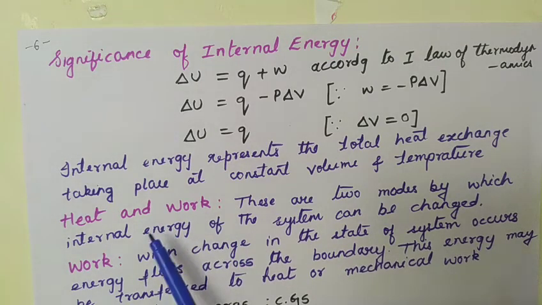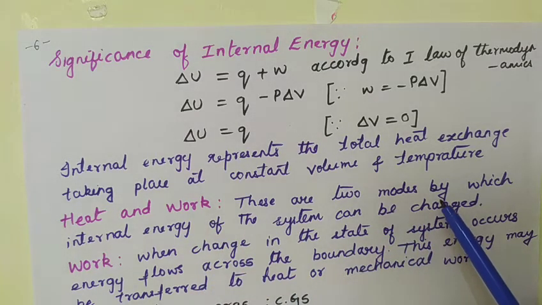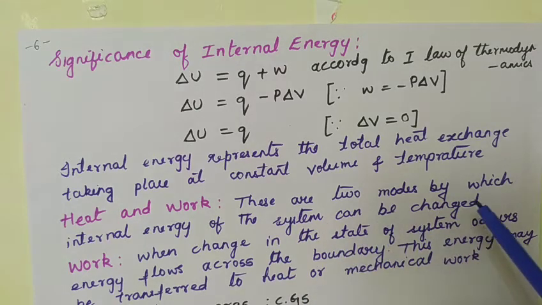We know that heat and work are inexact differentials because they do not depend on the initial and the final state, they only depend on the path. So these are the two modes. Heat and work are the two modes by which the internal energy of the system can be changed. We can change the internal energy of the system by changing the heat and the work.